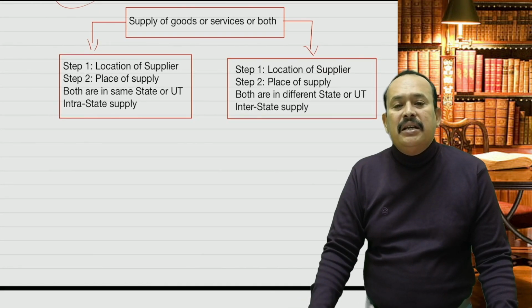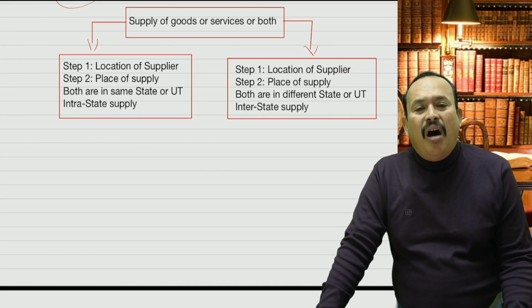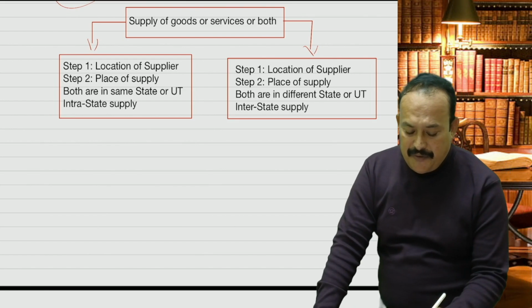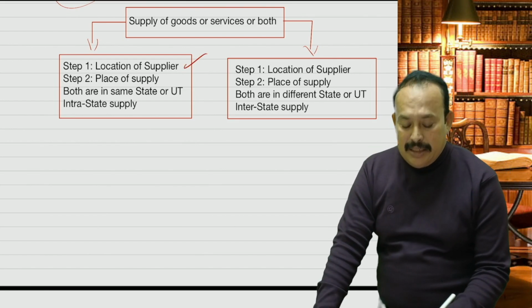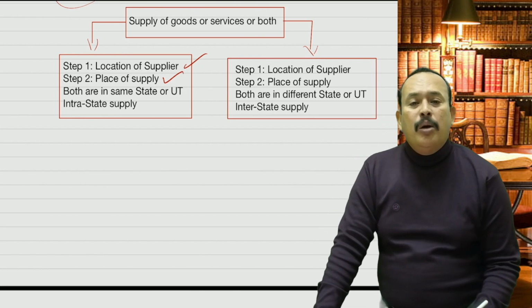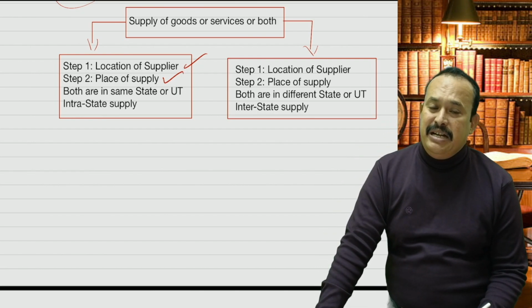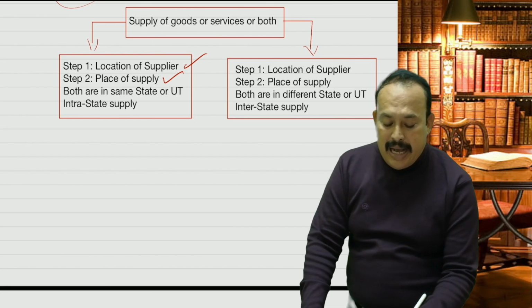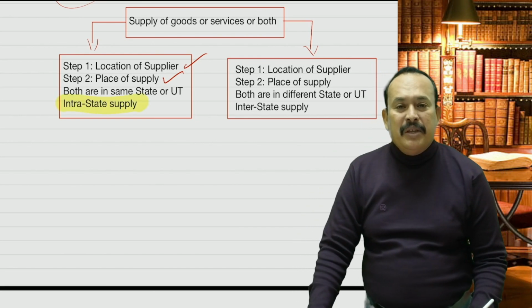If you refer here, for supply of goods or services, both are considered. Step 1, location of the supplier. Step 2, location of the place of supply. If both are in the same state or in the same union territory, we call it intrastate supply.